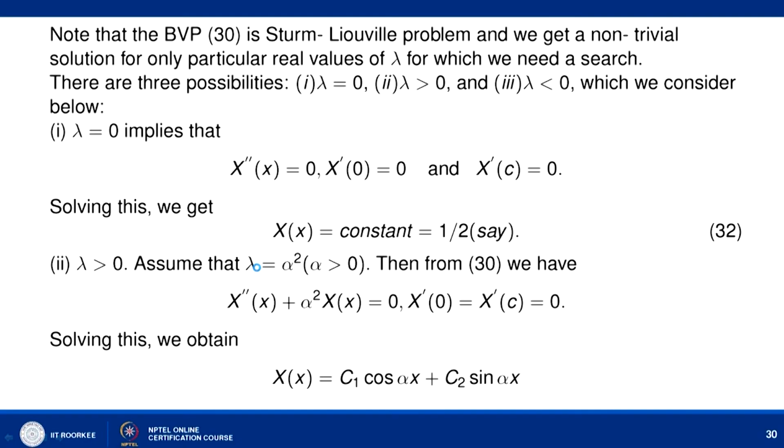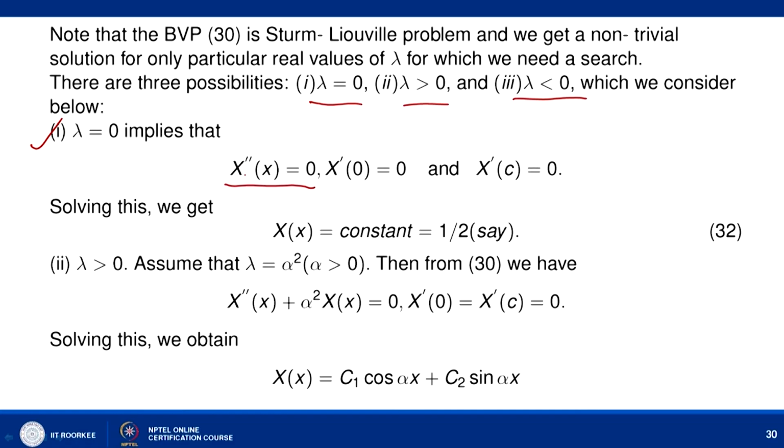Let us solve this. Since lambda is a parameter that can take distinct values, lambda equal to 0, lambda greater than 0, or lambda less than 0, we look at these conditions separately. First consider lambda equal to 0. Then our equation reduces to X double dash equal to 0, with boundary conditions X dash 0 equal to 0 and X dash c equal to 0.